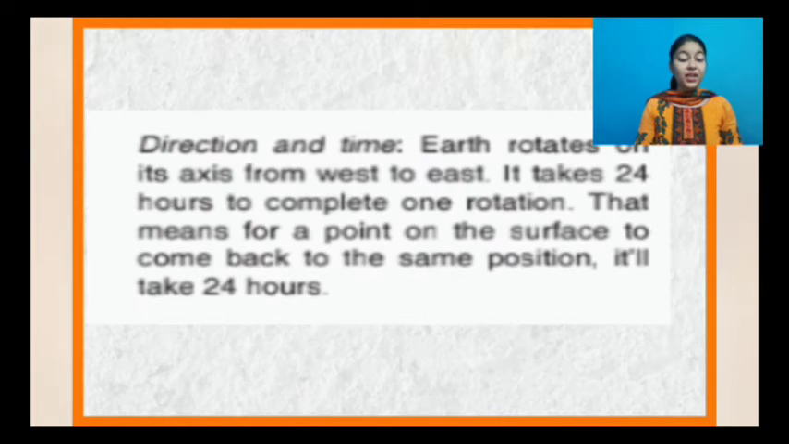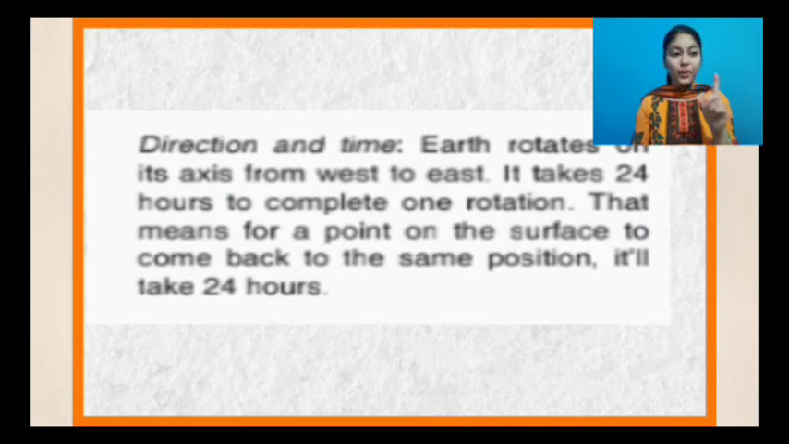Now direction and time. So Earth rotates on its axis from west to east. Earth rotates on its axis from west to east, and it takes 24 hours to complete one rotation.